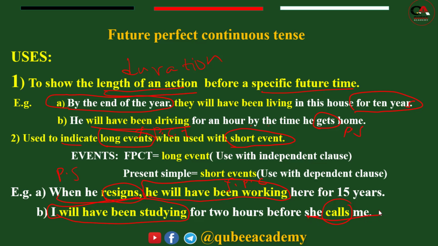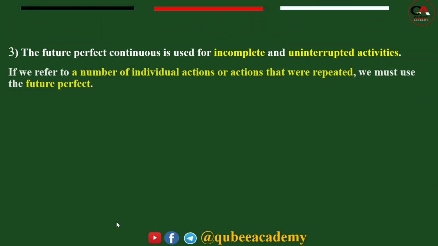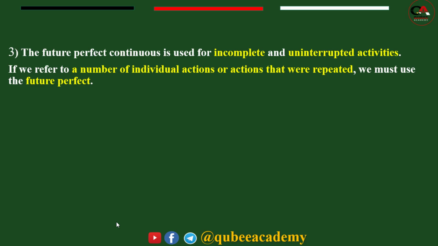This one is present simple and it's a short event. Before she calls is a short event. So for a short event or a short action, we use present simple, and for a long action, we use future perfect continuous tense. The third use of the future perfect continuous tense is that it is used for incomplete and uninterrupted